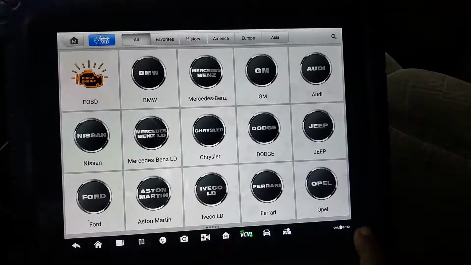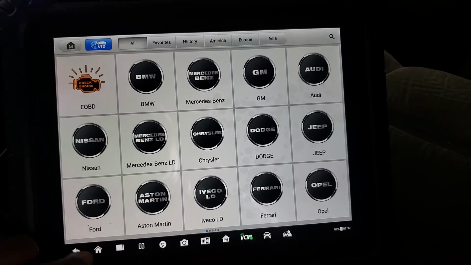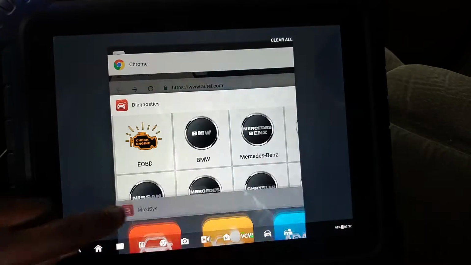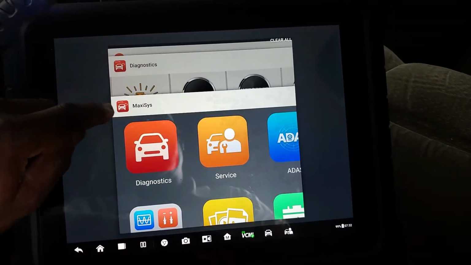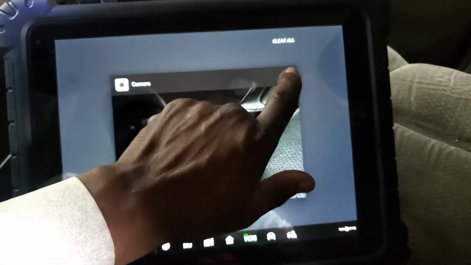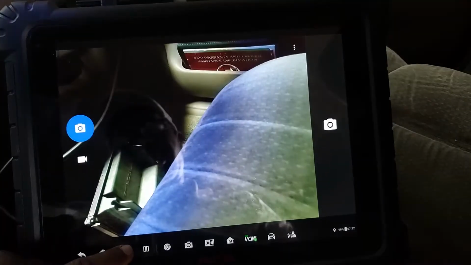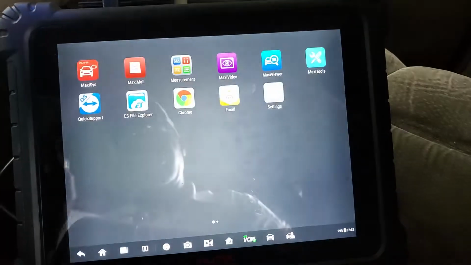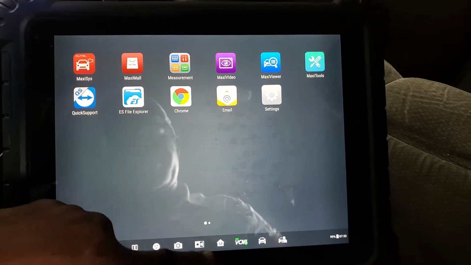Let me close this one and open it again. I'm going to go to diagnose. Let me clear all this, all the background. Clear it. Now, let's start again.